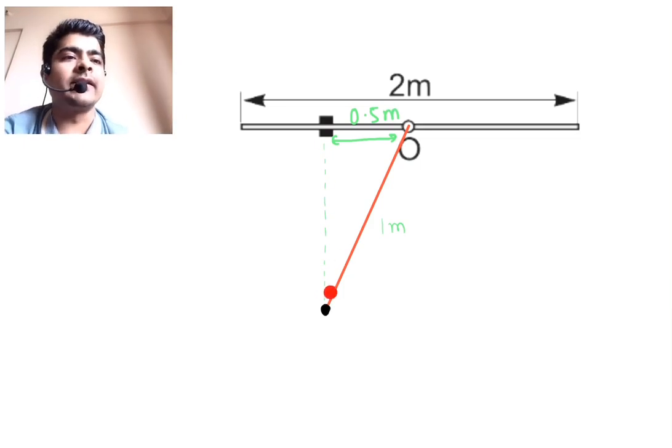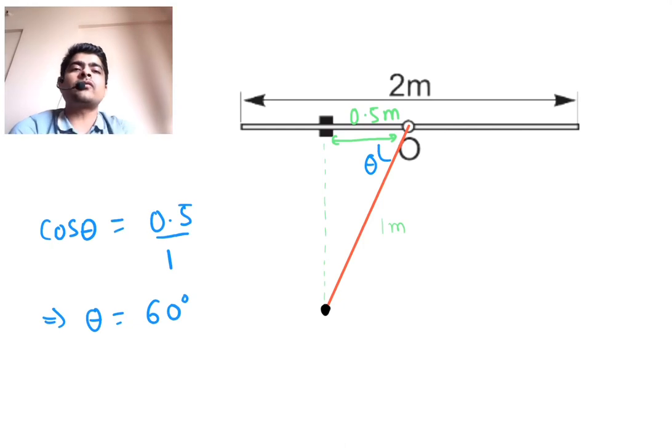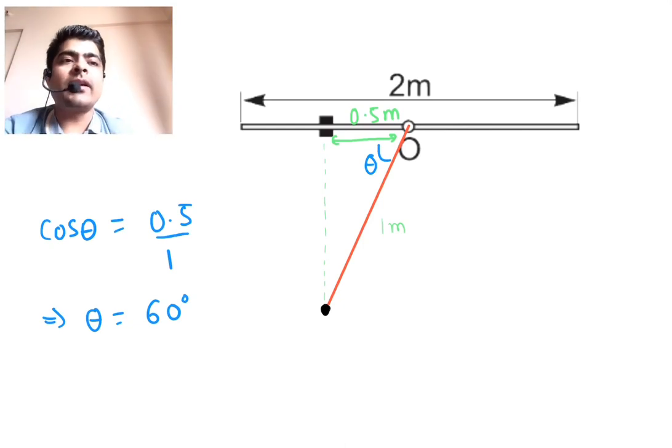So talking about this triangle, if I want to find this angle theta, I have got cos theta equals 0.5 divided by 1. Cos theta will be 1 by 2, so theta will be 60 degrees. So at an angle of 60 degrees, the mass will lose contact with the rod.